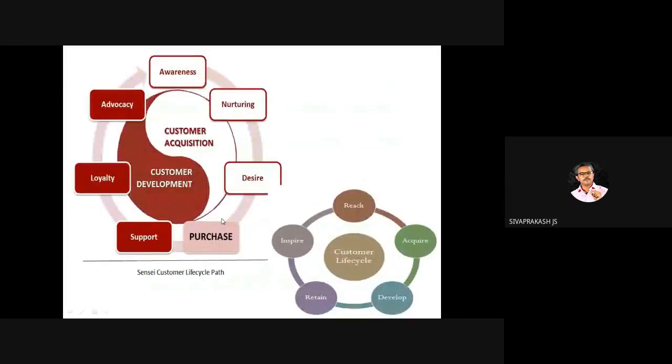Please get to know. Then what is product life cycle? There is a customer life cycle. Have you gone through this in your UG, PG? Customer life cycle, and then customer life cycle in your perspective. So there are 7 stages, of which 3 stages come in customer acquisition, and the other 4 stages fall in customer development. So we need to know which stage comes in which category.